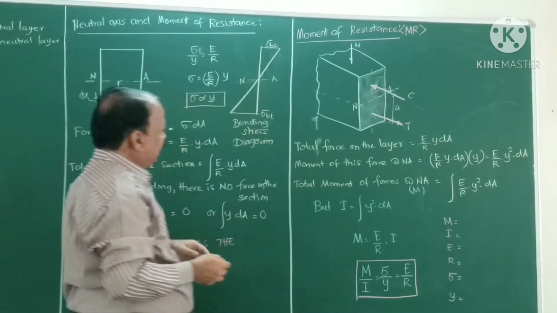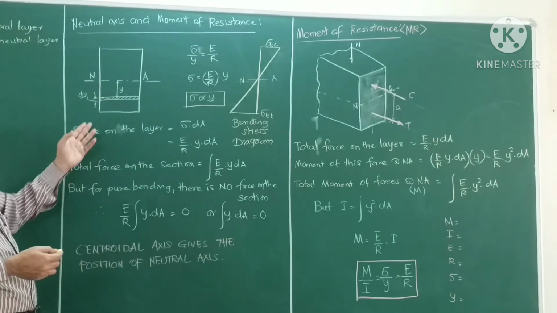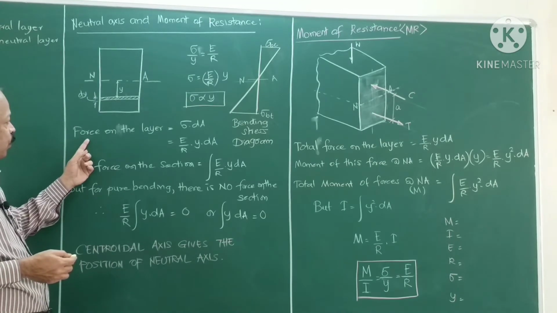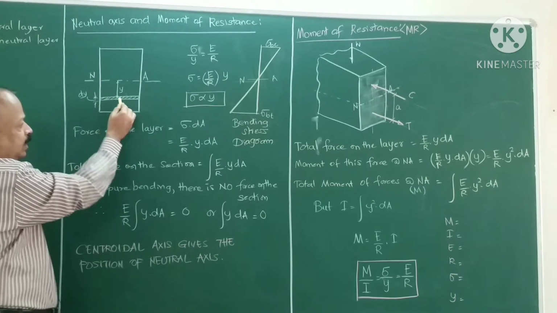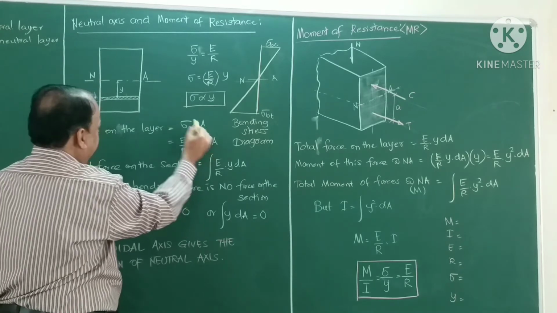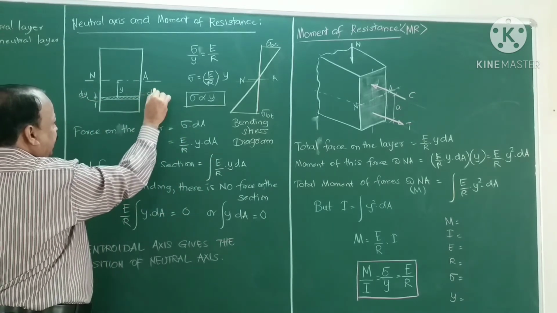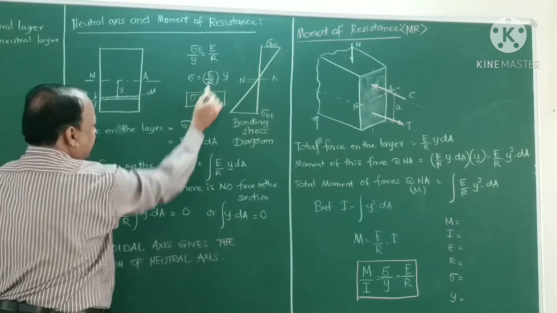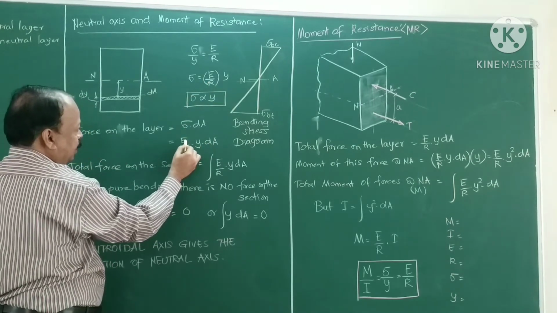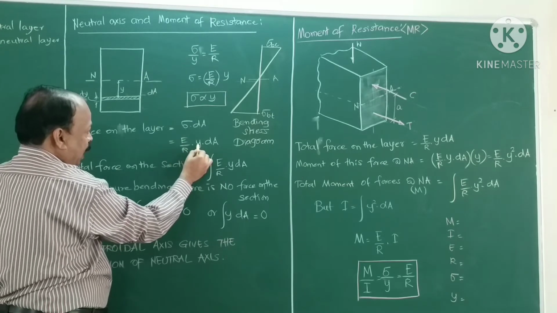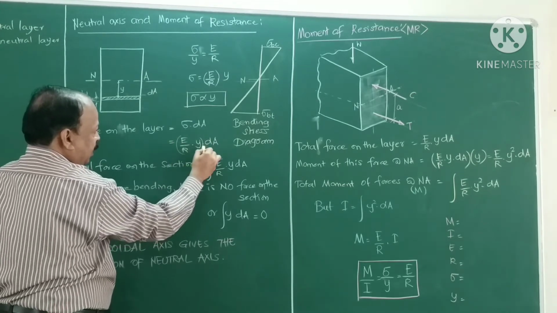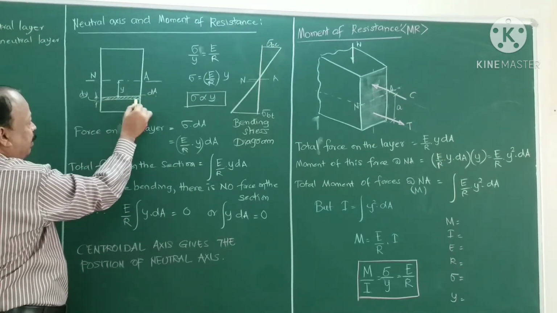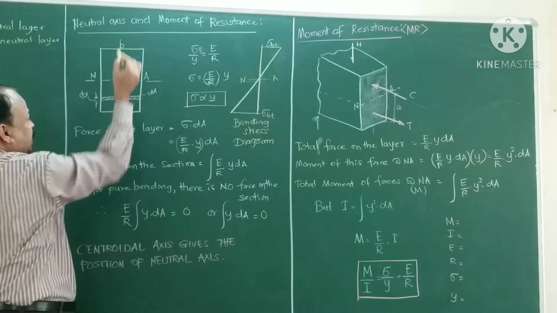Top layers will be under tension and bottom layers will be under compression, because the beam bends downward, hence top layers will be under tension. Then considering the neutral axis, the force on the layer is equal to stress multiplied by area. This small area is dA. Stress is equal to Young's modulus divided by r into y, multiplied by area dA. dA is equal to this width multiplied by breadth. The breadth of the section is b.